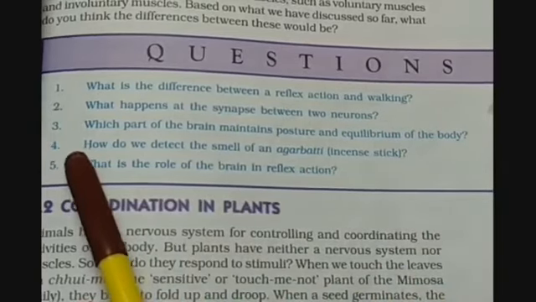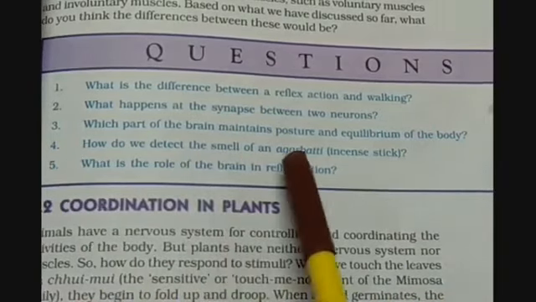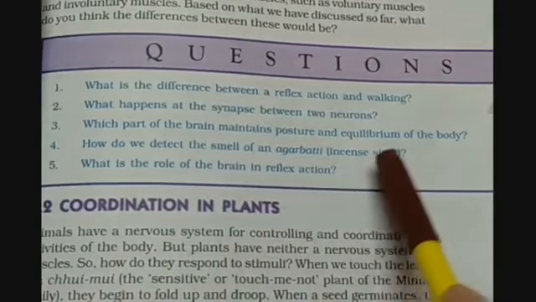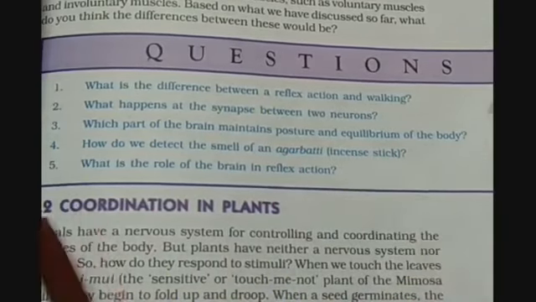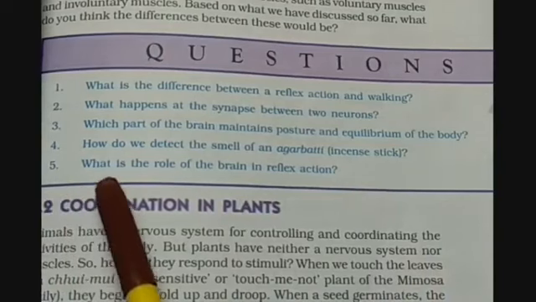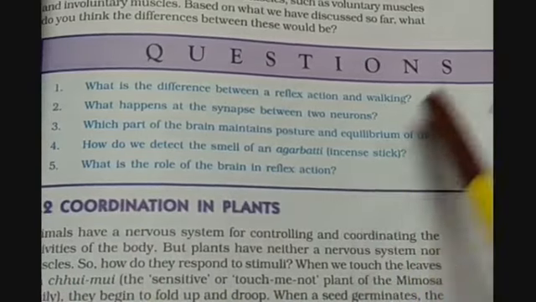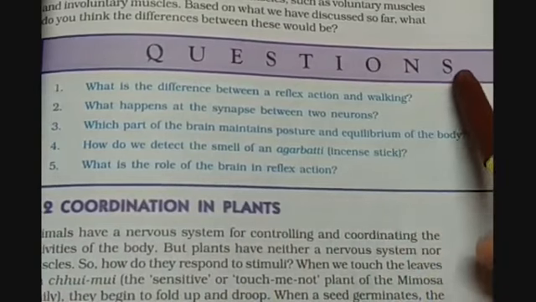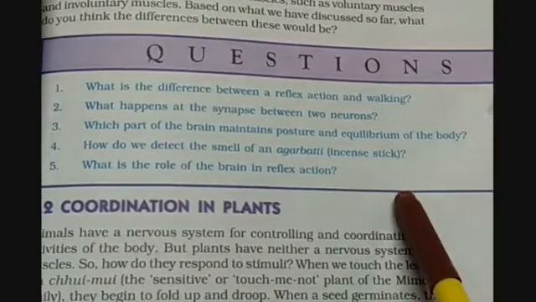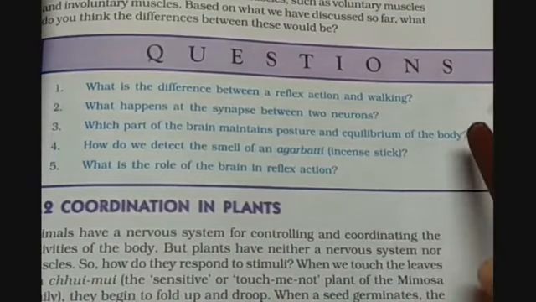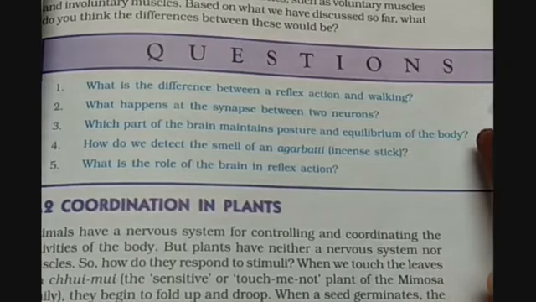Question 4, how do we detect the smell of an agarbatti or incense stick? Question 5, what is the role of the brain in reflex action? You have to write down the answers of all these 5 questions, and the homework solution of the previous lecture will be discussed in the class.